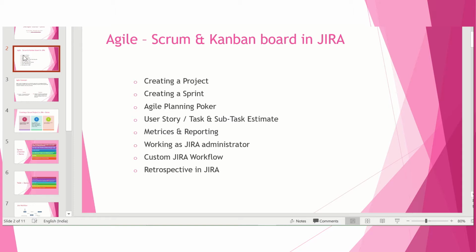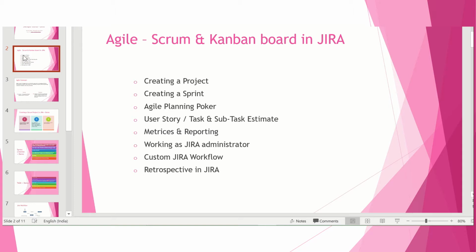How can you do it? You need to go to Google and type download Jira or install Jira. You will get the link, click there, run it, and choose the setup method as per your requirement.